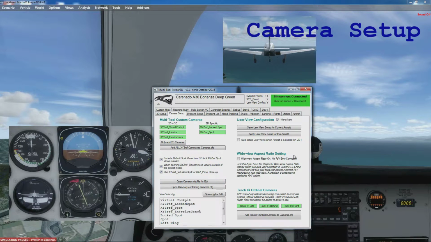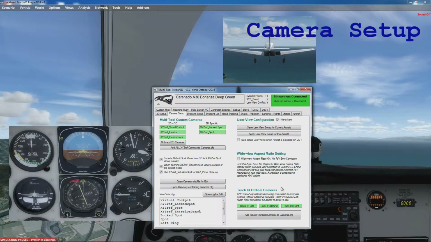Wide view aspect, Prepared has some errors in the readback of the field of view, which I use a lot. I've had to write some custom management of your zoom control to get around that. If wide view aspect ratio is on, then potentially things might look out of whack, in which case try ticking that. If you're not using wide view, then leave that unticked.